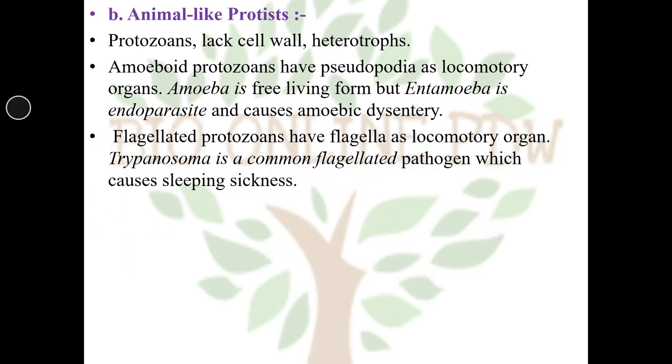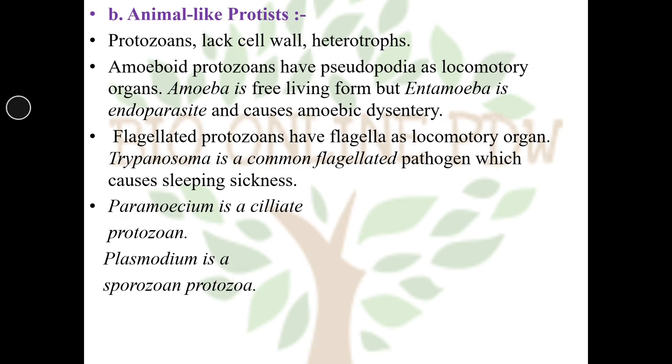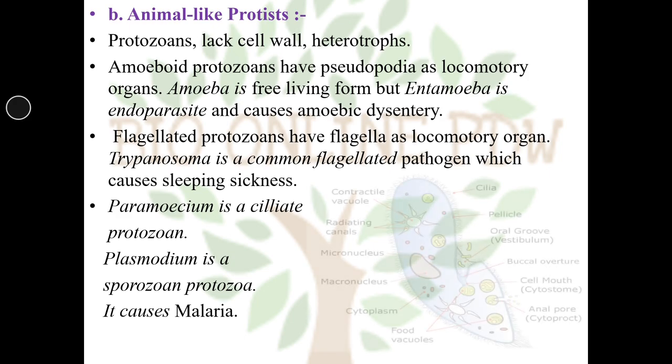Flagellated protozoans have flagella as a locomotory organ. For example, Trypanosoma is a common flagellated pathogen which causes sleeping sickness. Paramecium, which is a well-known example, is a ciliated protozoan. Then another one is Plasmodium, which is a sporozoan protozoan. That means it produces spores, and causes malaria.